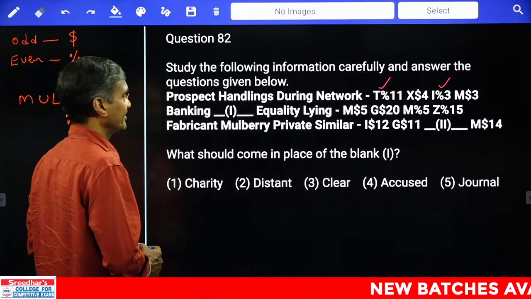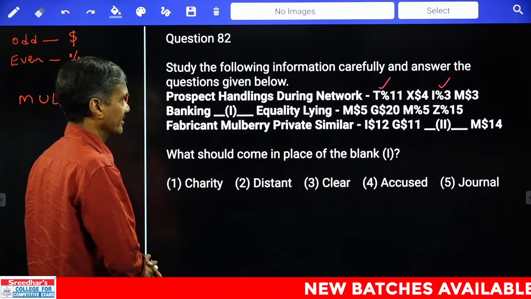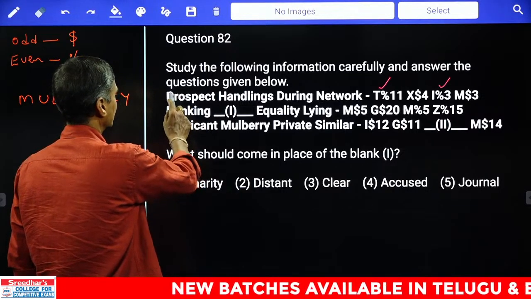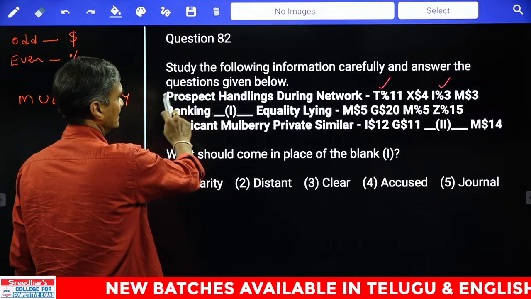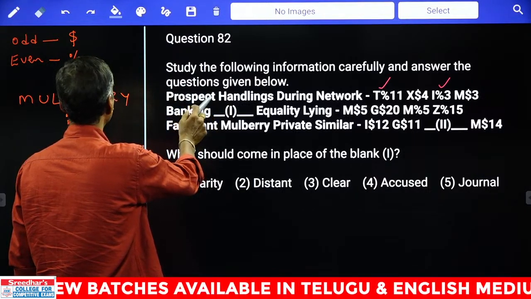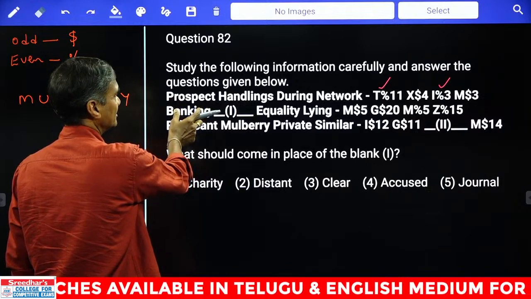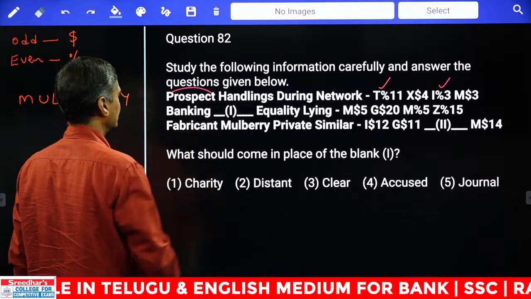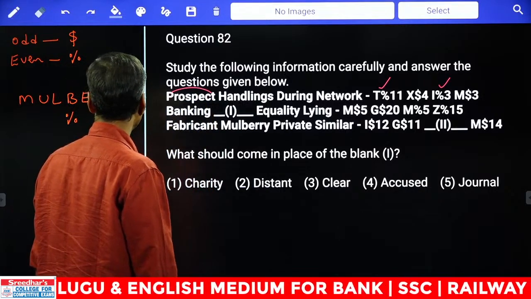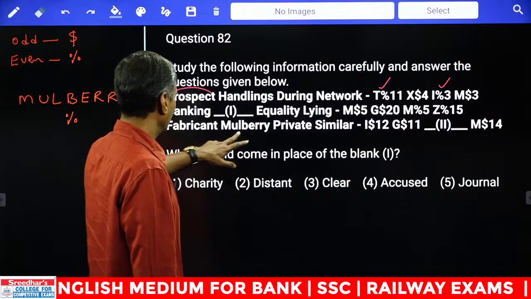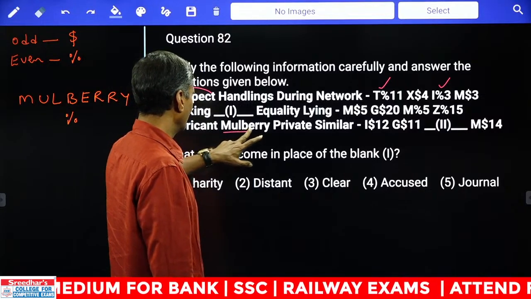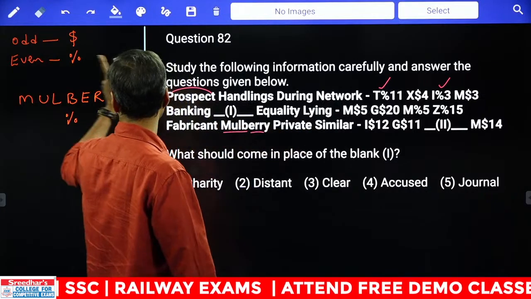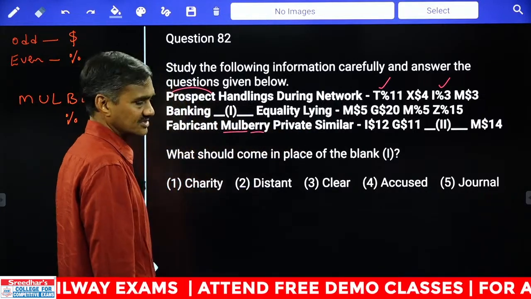Then out of this, we need to focus on this number. Now how will you get this number here? Now in prospect, P is here, T is here. Now between P and T, how many letters do we have? 8 letters. And 8 letters means it is a percentage. Now in this percentage, tell me what is the difference between the letters. Now 16 and 20. 16 and 20 is nothing but here, Mulberry: 1, 2, 3, 4, 5, 6, 7, 8. Now for odd numbers it is dollar, isn't it? And for even numbers it is a percentage.